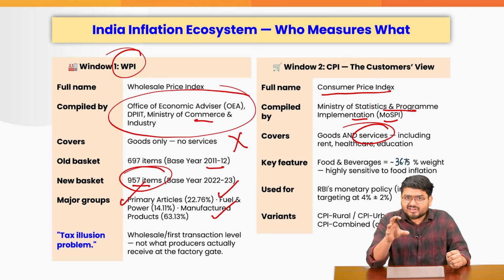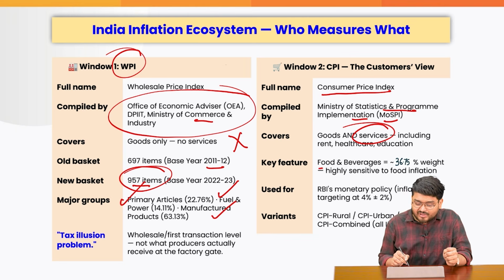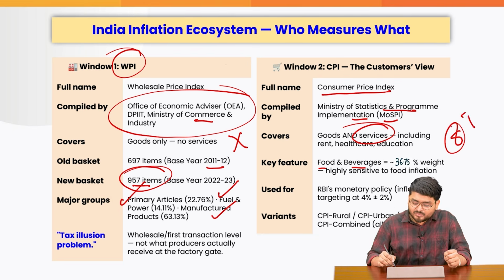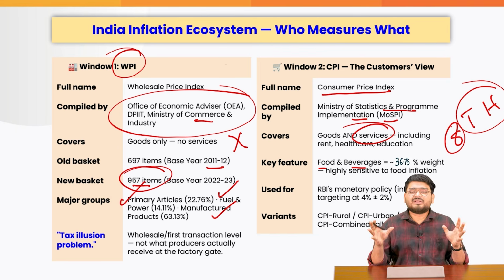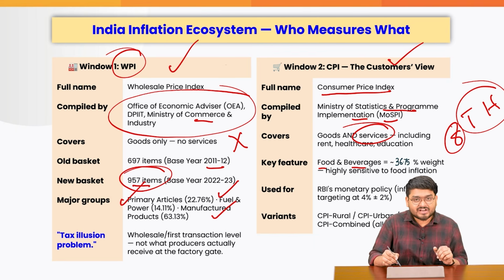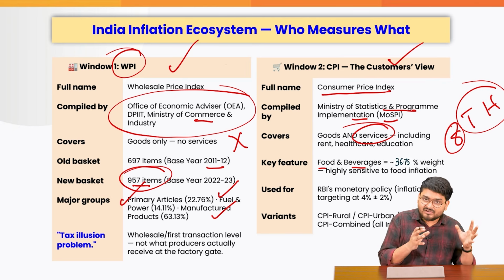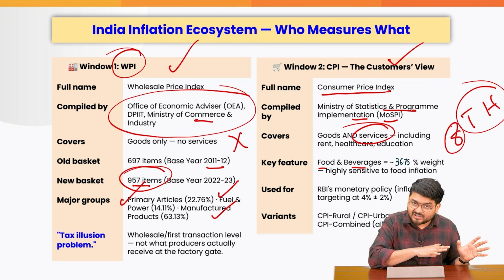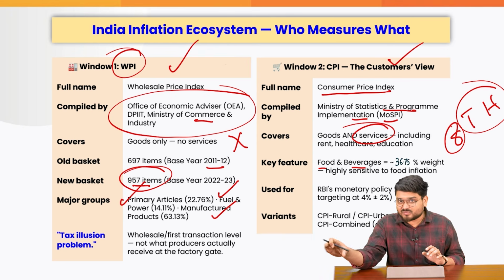So, recently WPI was updated, in which we have food and beverages, which has a weightage of around 36.75%, right? We also have various services related to transportation, healthcare, and so on. So the main difference between the wholesale and the consumers, we all know, is that wholesale inflation is the rise in price levels that we see at the wholesale markets. CPI is at the consumers level.